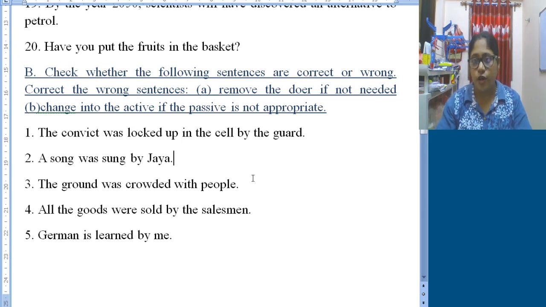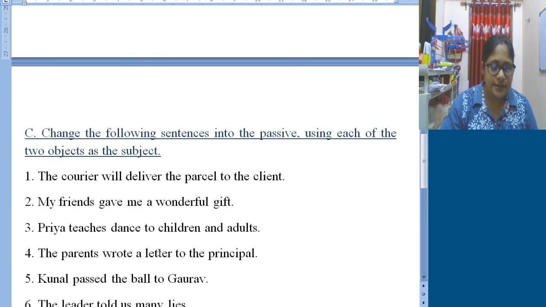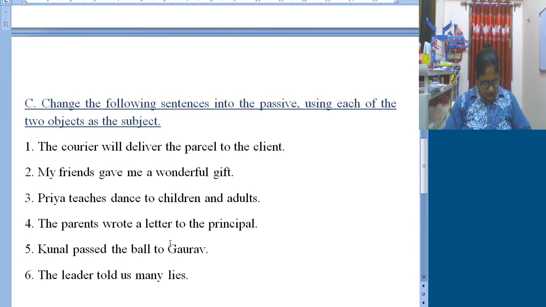Passive form is formed, so "by the salesman" we can omit. Number 5. "German is learned by me." It is given in passive form, so we need to turn it into active. "I learn German." Okay.